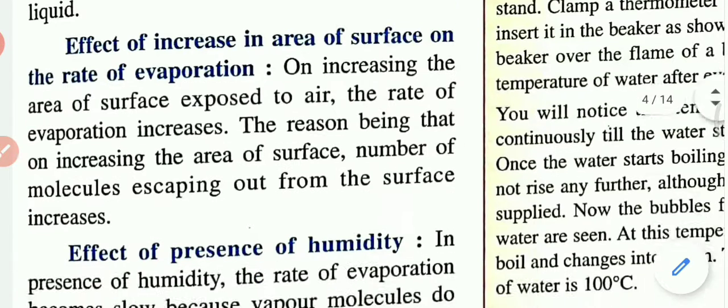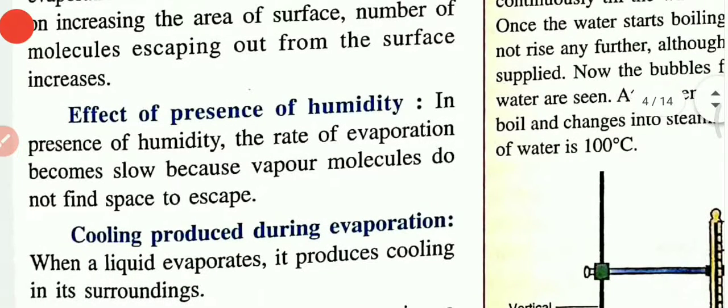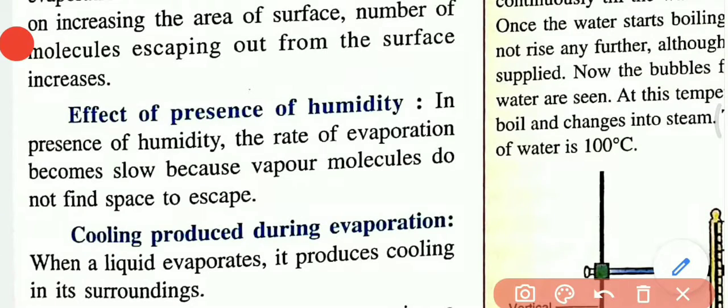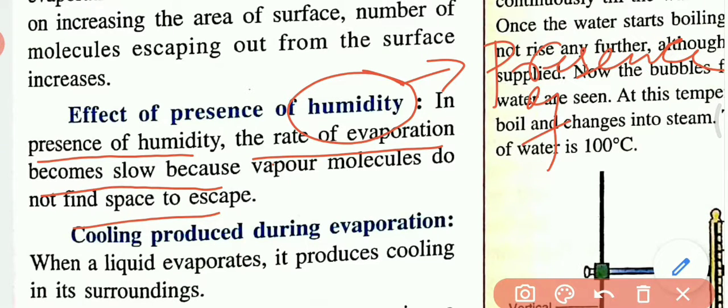Now the next point is the effect of presence of humidity. The rate of evaporation also depends on humidity. How? In the presence of humidity, the rate of evaporation becomes slow, because vapor molecules do not find space to escape. What do you mean by humidity? The presence of water in air.